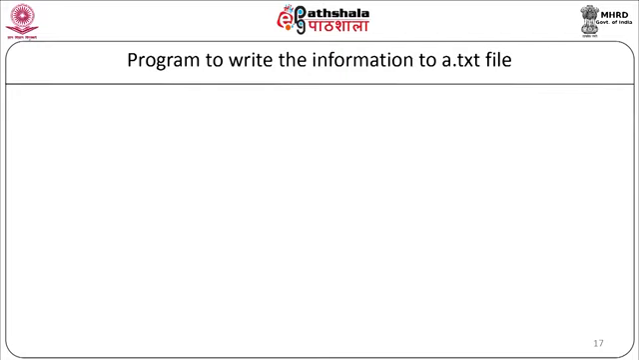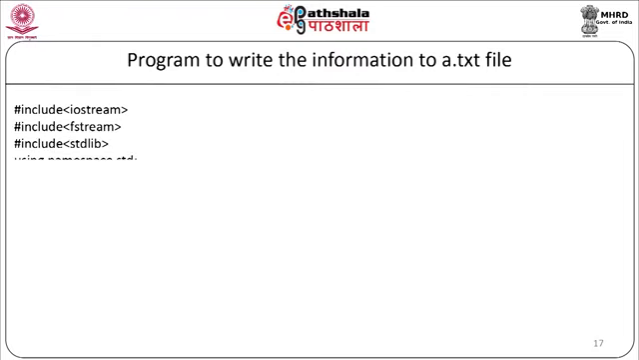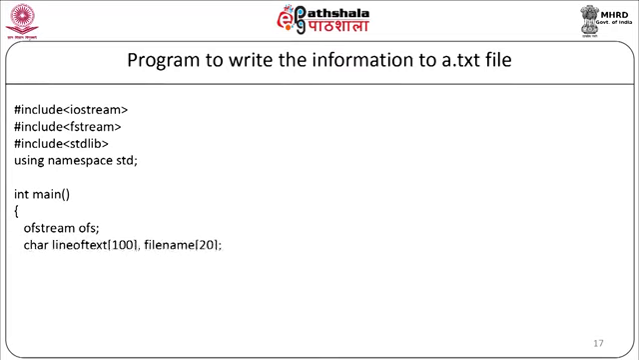We will start with the program: #include <iostream>, #include <fstream>, #include <stdlib.h>, using namespace std. int main. Now, we will first declare the object of the ofstream class as ofstream ofs. Now, we will declare our variables: char line_of_text[100], file_name[20]. Now, we will take a file name from the user.